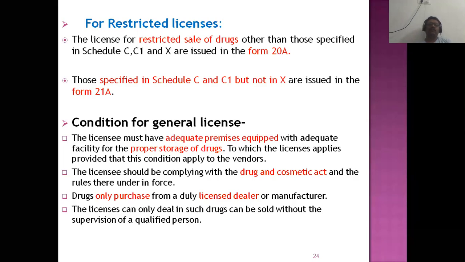You have to sell these drugs which come under the restricted license, and drugs should be sold in their original container. Do not sell them loosely packed.